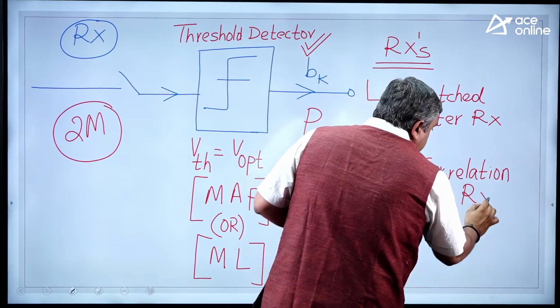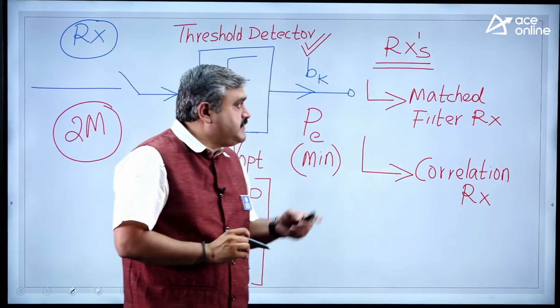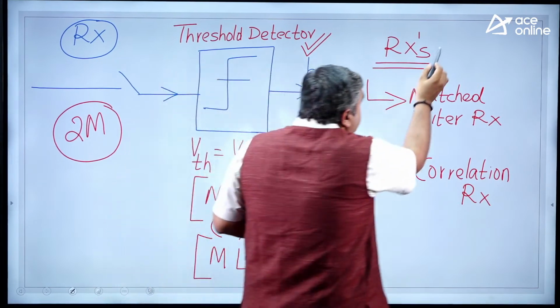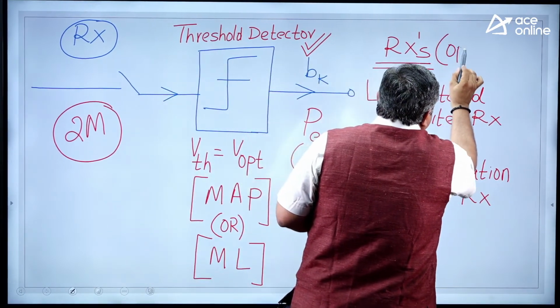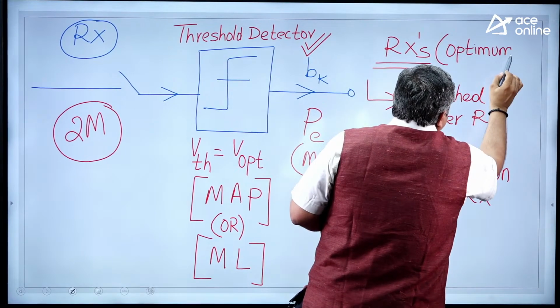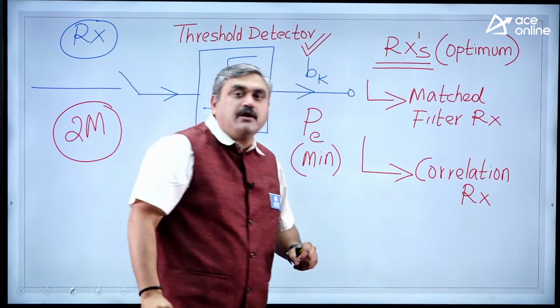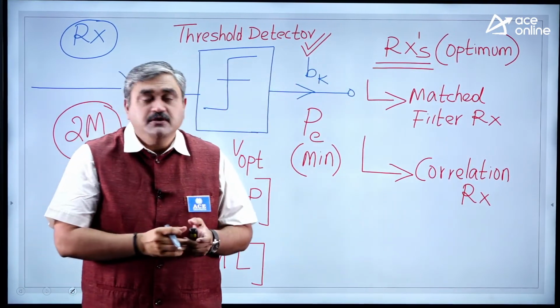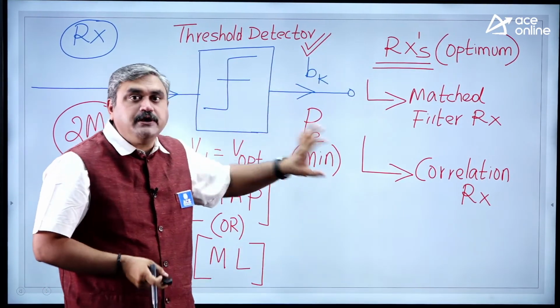So these two receivers are optimum receivers. We are not calling them simple receivers, we are calling them optimum receivers. That means we are setting a threshold voltage which will automatically make your probability of error become minimum. So this is also one very, very important topic.